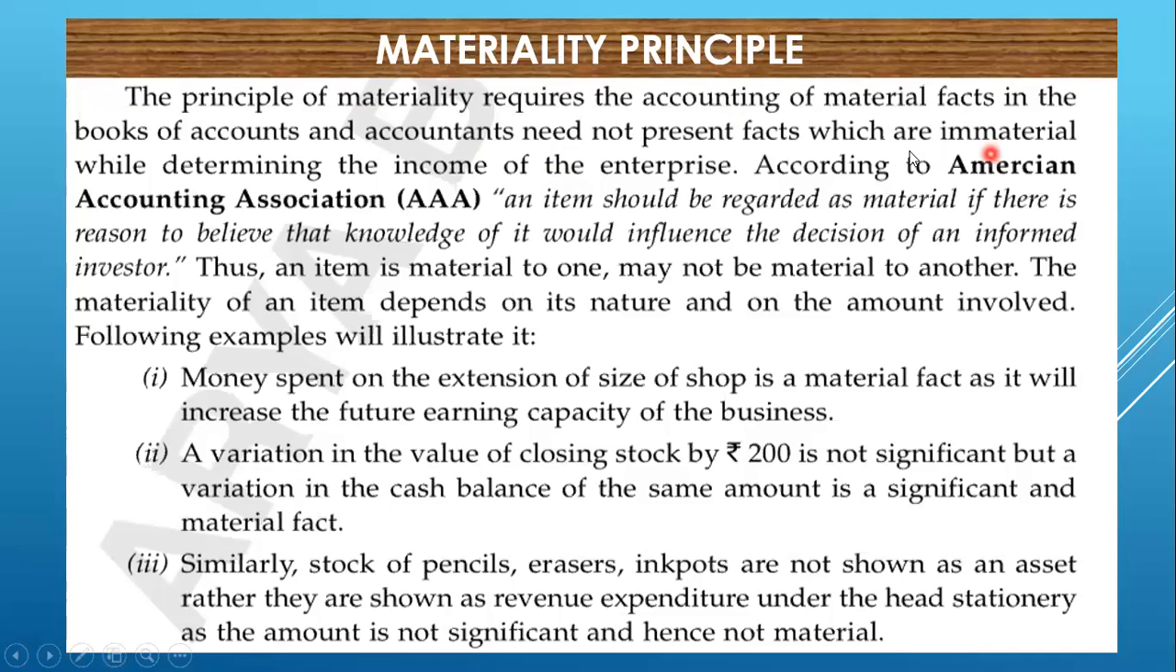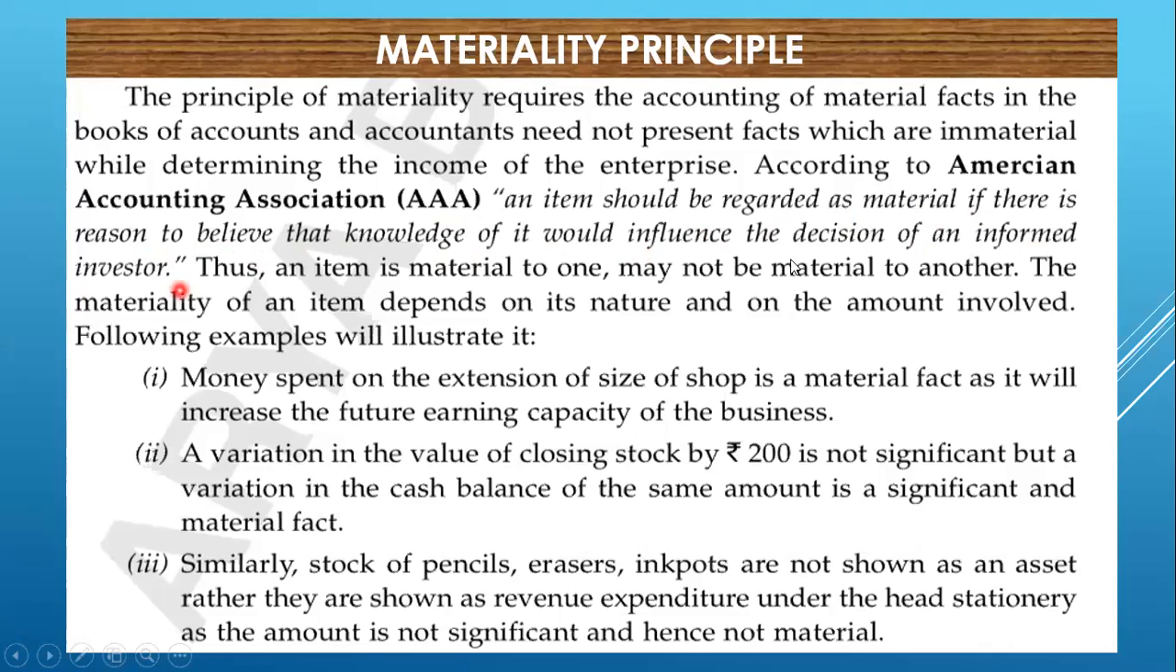So irrelevant information need not be presented. While determining the income of the enterprise, according to the American Accounting Association, let's see what it says. An item should be regarded as material if there is reason to believe that knowledge of it would influence the decisions of an informed investor.